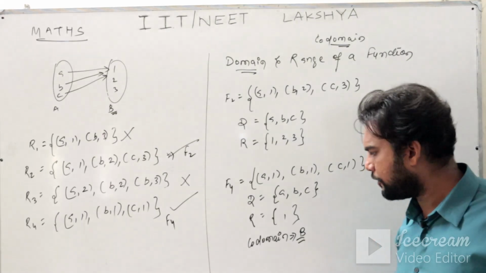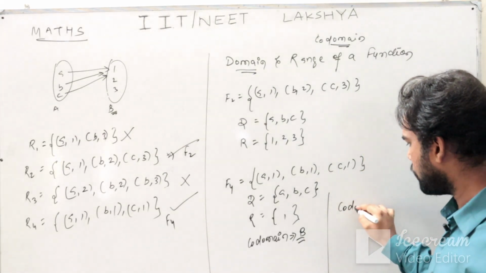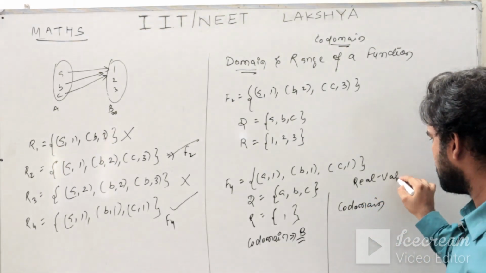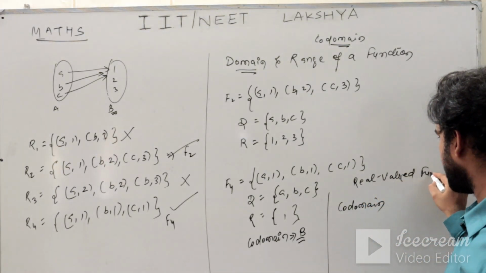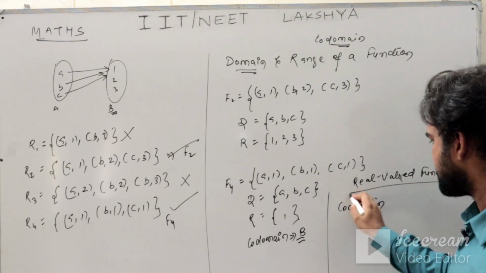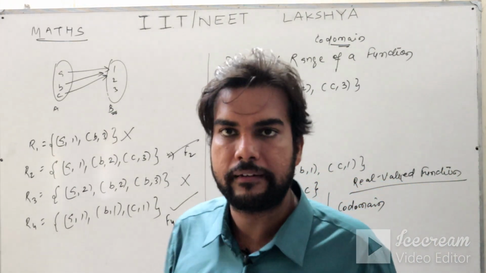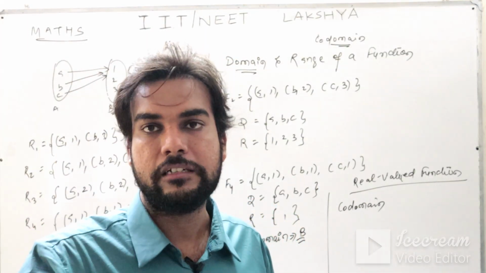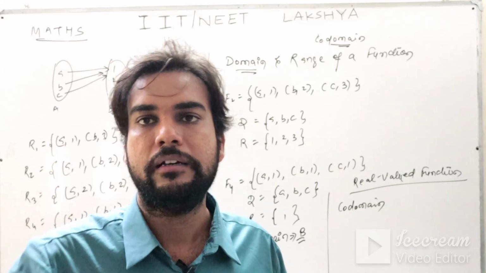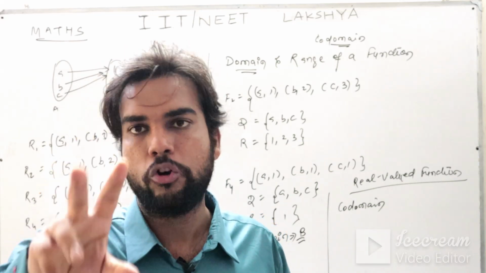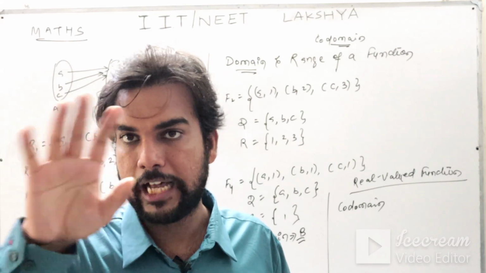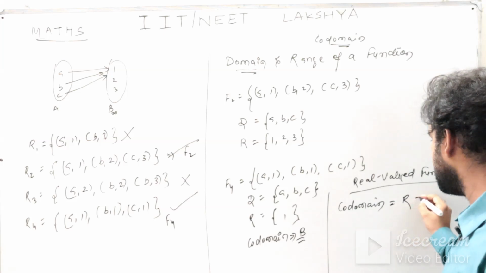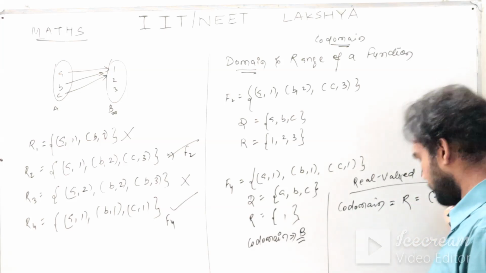Generally codomain will not be given to you. So for a real valued function, that is a function whose range is a real set or a subset of real numbers, the codomain of a real valued function is always R. R here means real numbers, minus infinity to infinity.